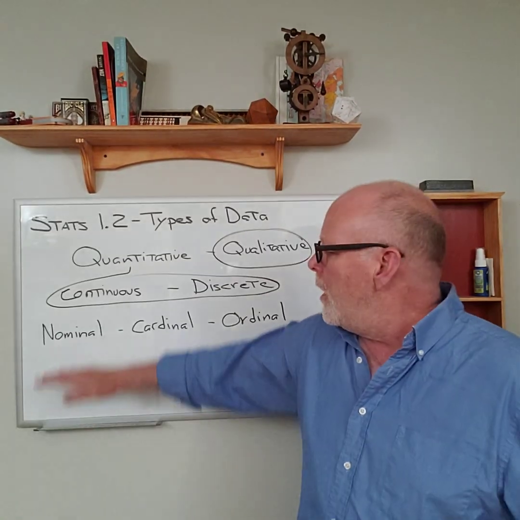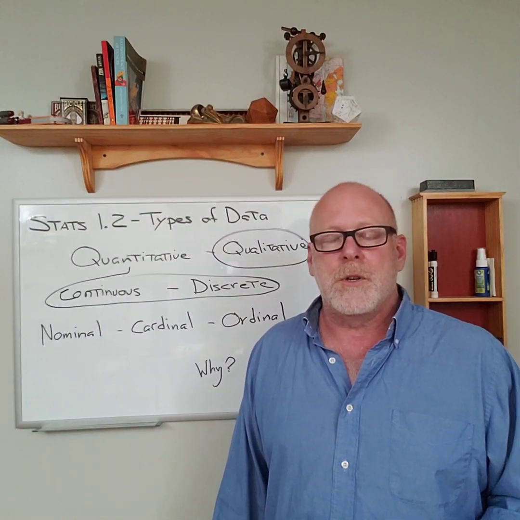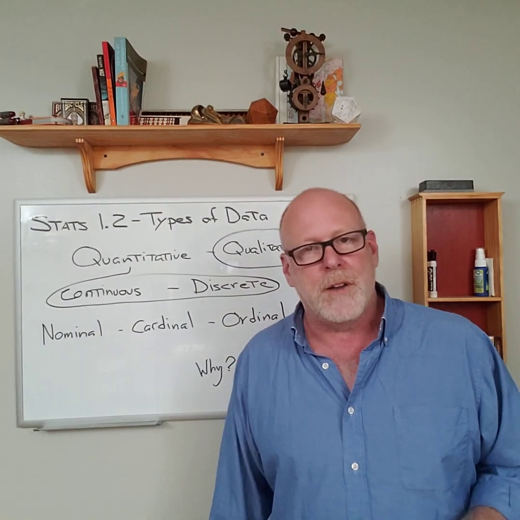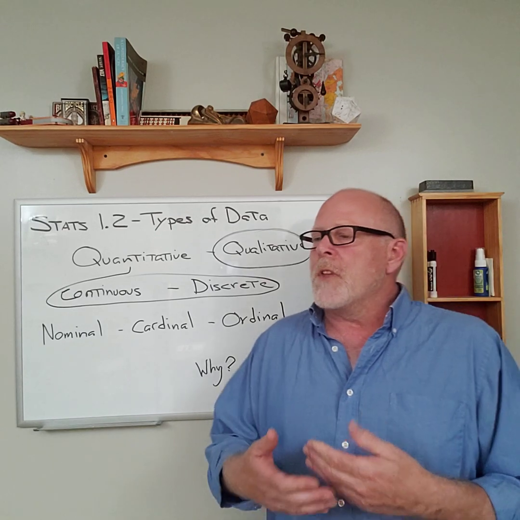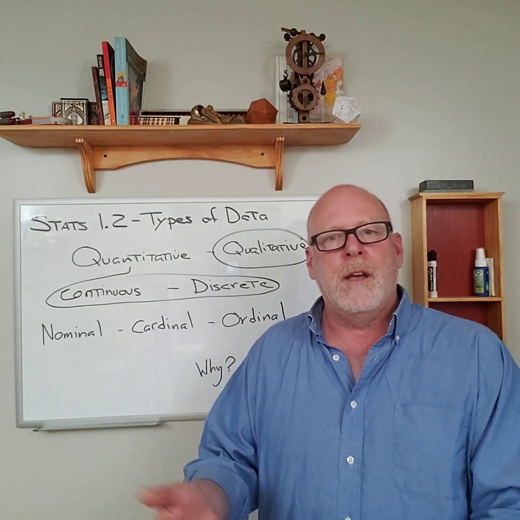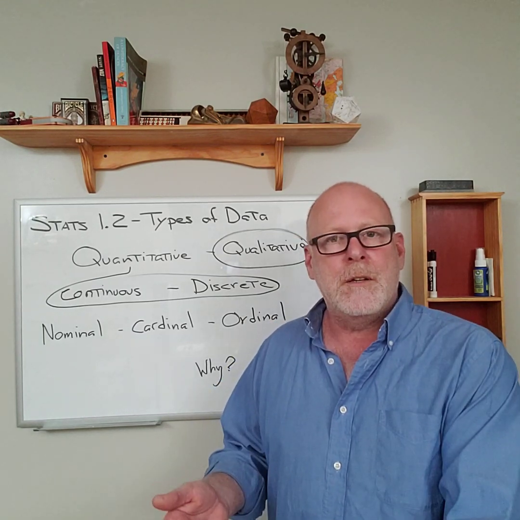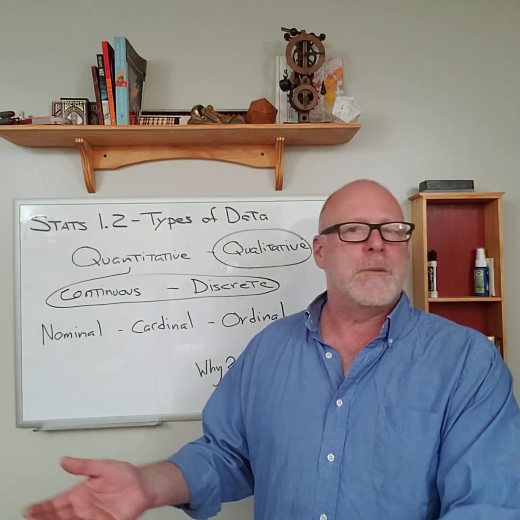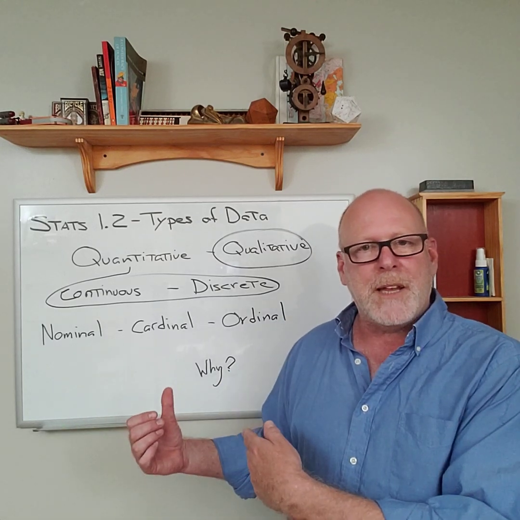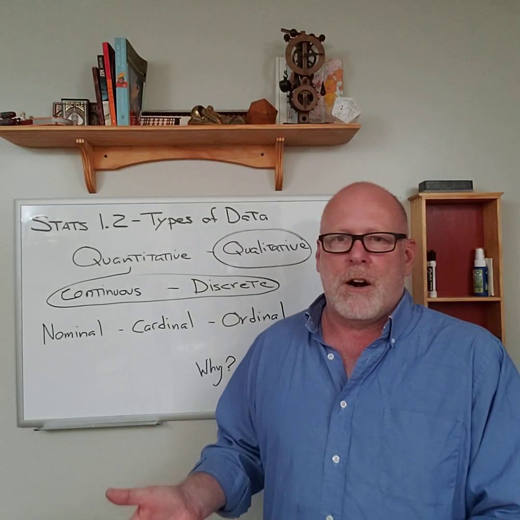The last one is nominal, and this is completely useless to us. We're not going to use it at all, but I want you to be aware that it does exist. A nominal number is just some number that's matched up with something. If you're a NASCAR fan, whoever drives car number 8, that's a nominal number. It doesn't measure anything. It doesn't mean they're in 8th place. It doesn't mean they have 8 pit crews. It means that they are car number 8.